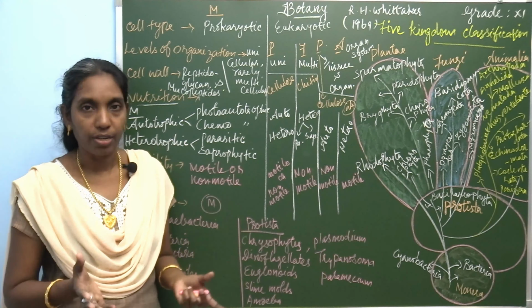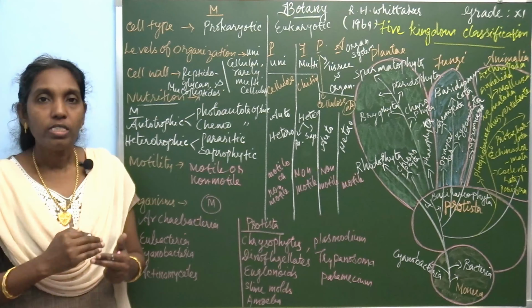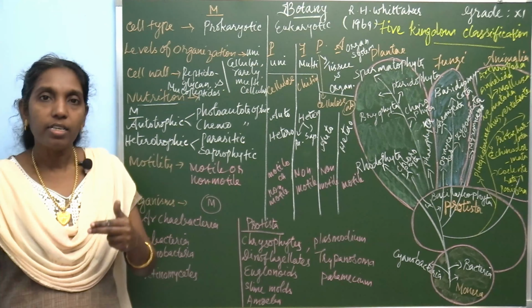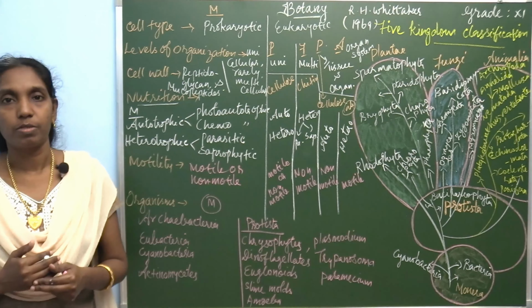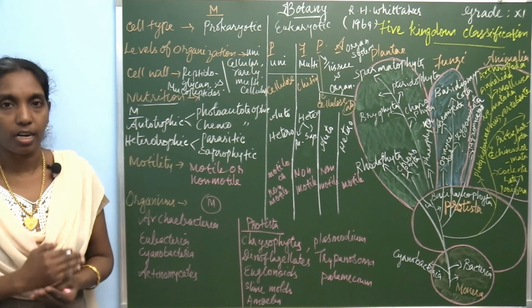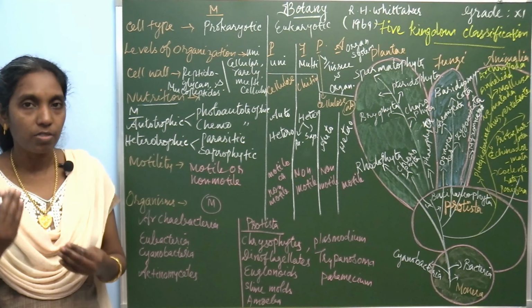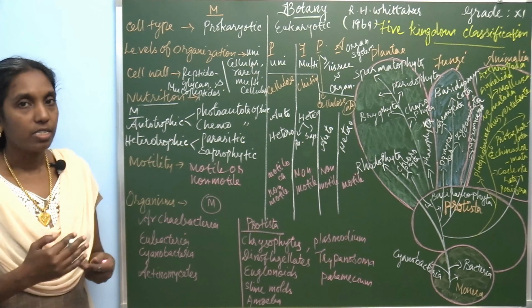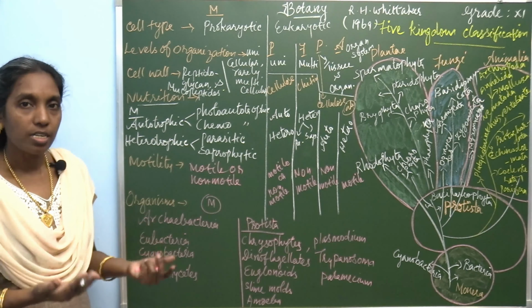Parasites, we all know, are organisms which live on other living organisms, either plants or animals, depending on them for food as well as shelter. Mainly for food, they depend upon another living plant or animal.